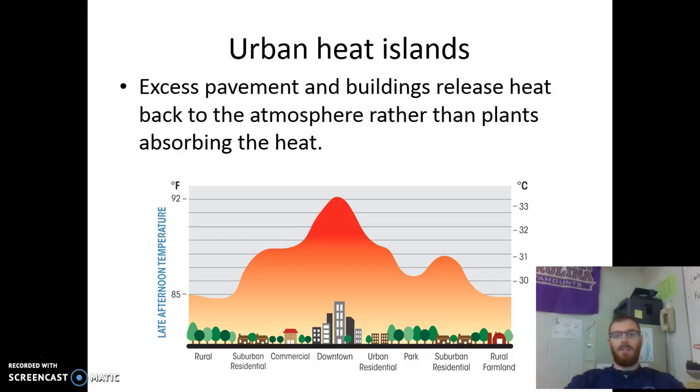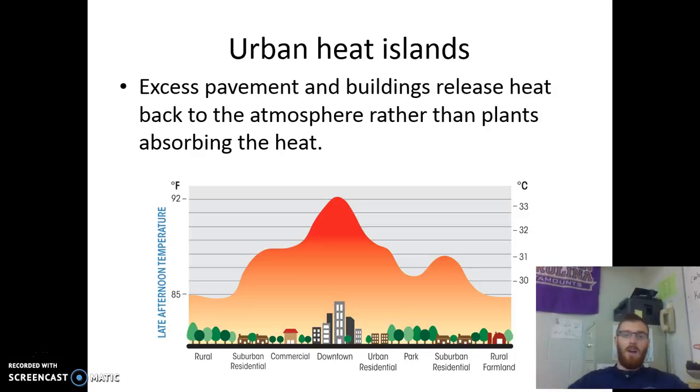Okay, urban heat islands. This is a hot button topic. I guarantee you will see this phrase or this topic on the final. An urban heat island is due to excessive pavement and buildings that release heat back into the atmosphere rather than plants absorbing heat. Basically what it says is that there is an increased area of heat over urbanized areas.